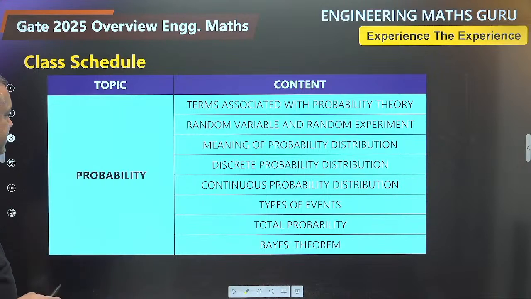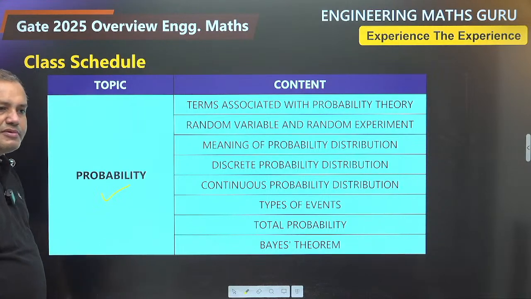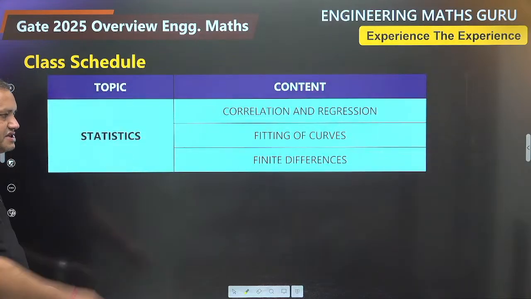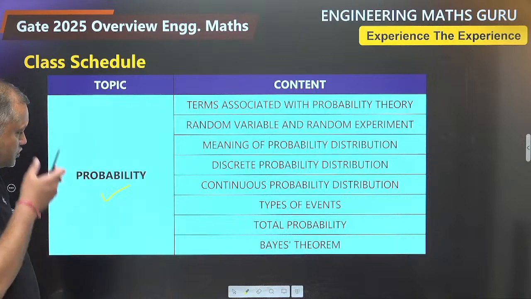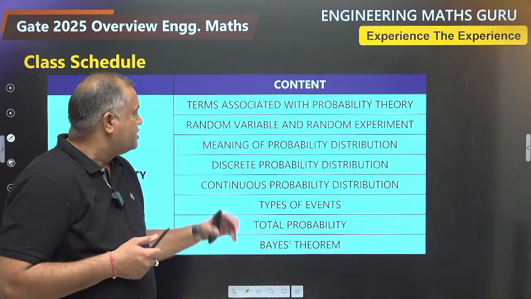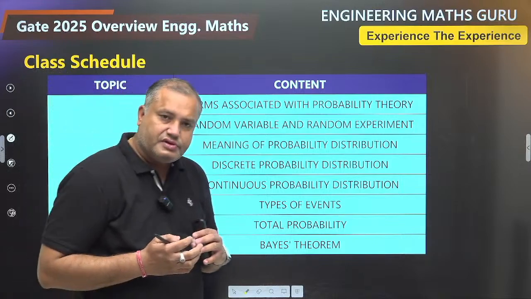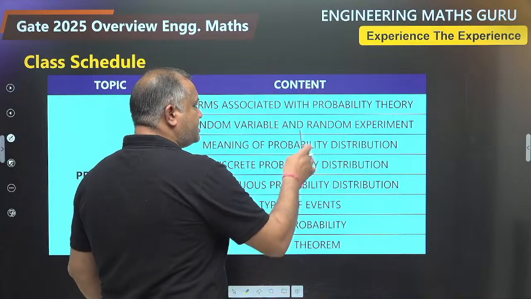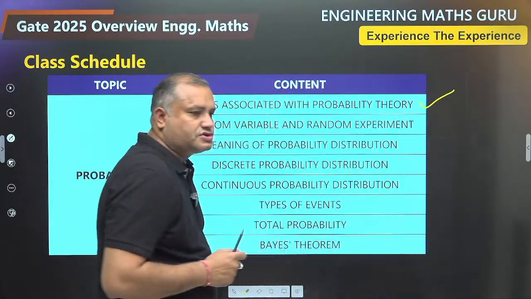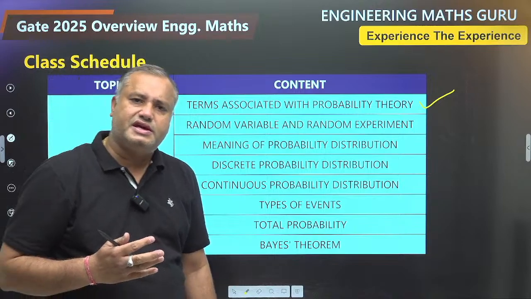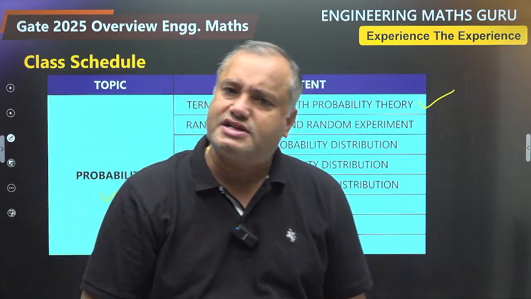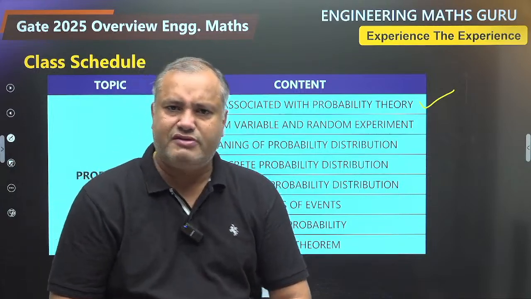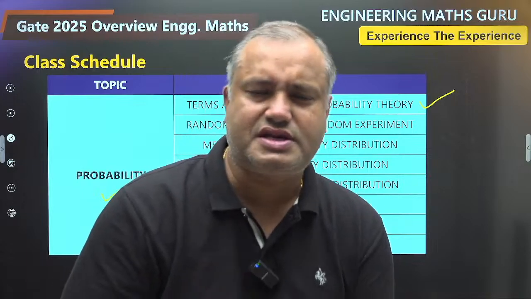Then comes the second very important chapter, that is probability. Actually probability comes with probability and statistics, so we separated the topics of statistics. First of all, we'll go through the probability content. Probability covers various topics. Number one is the various terms associated with probability theory. This you would have learnt in 10th standard as well, 9th standard as well. What are those terms? Sir, sample space, favorable event, success, failure, and all such related terms.